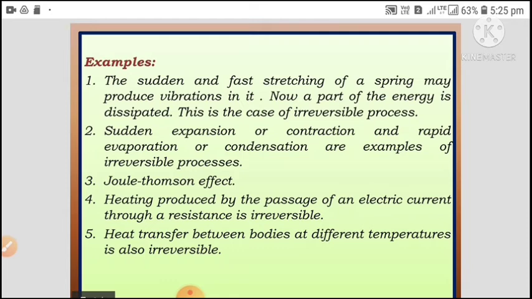The third one is the Joule-Thomson effect. Let us see what the Joule-Thomson effect is in the further chapters. Heating produced by the passage of an electric current through a resistance is irreversible. Heat transfer between bodies at different temperatures is also irreversible. So these are the examples of irreversible process.